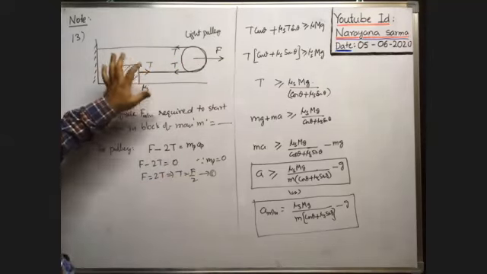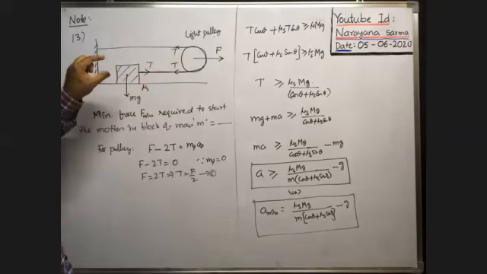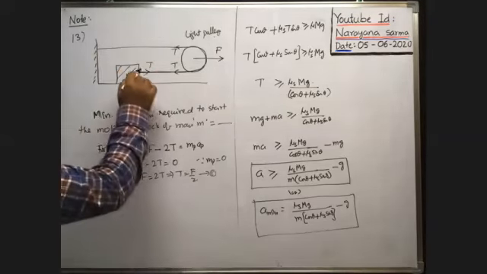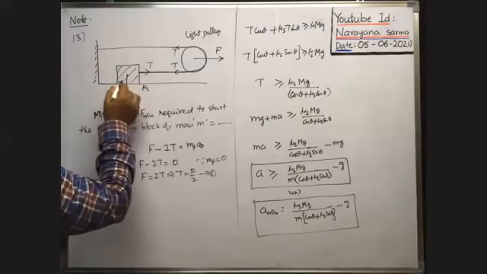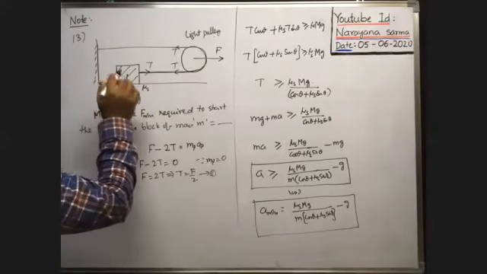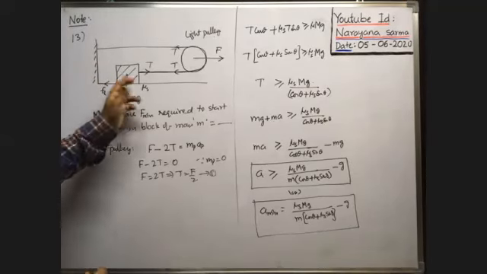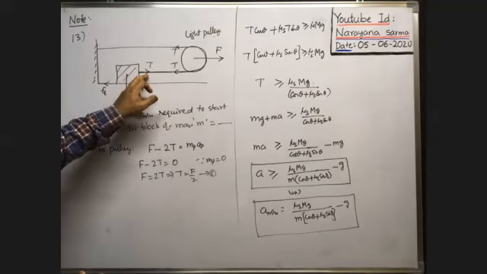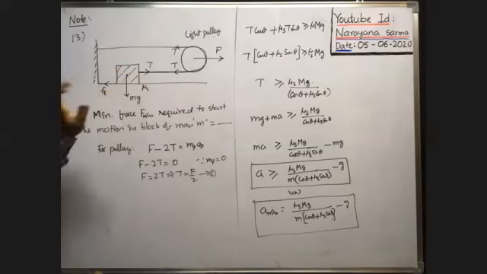This tension F by 2 tries to pull the block in the forward direction. Whenever tension acts in this direction, the block tries to move in this direction, so the friction between the block and the floor acts in the opposite direction. Suppose the limiting friction is FL. For the block to start motion, the tension in the string with which it pulls the block must be equal to the limiting friction.